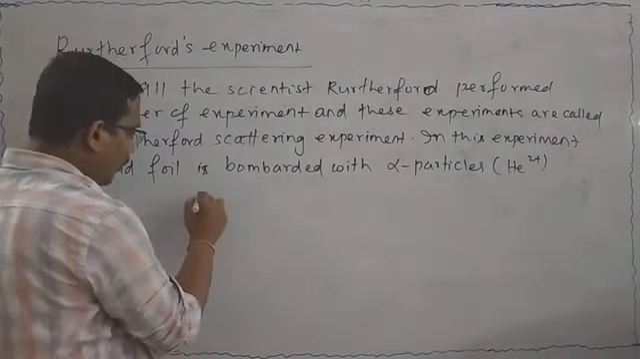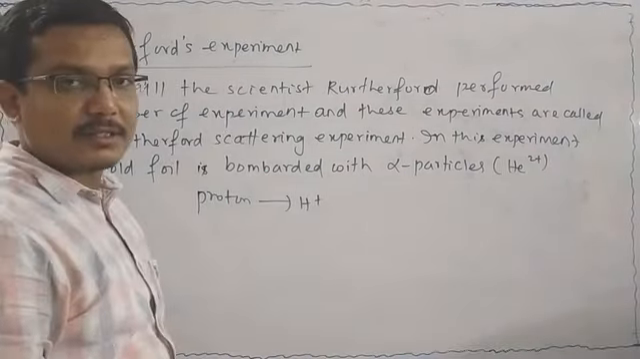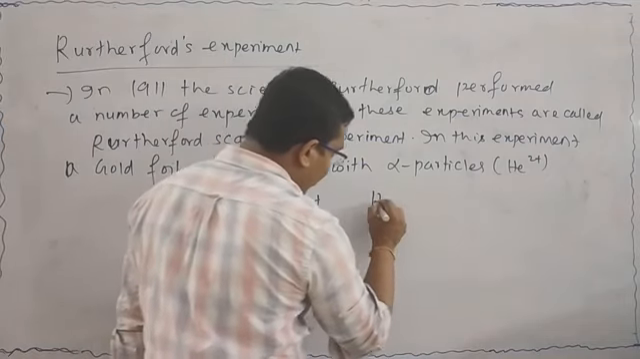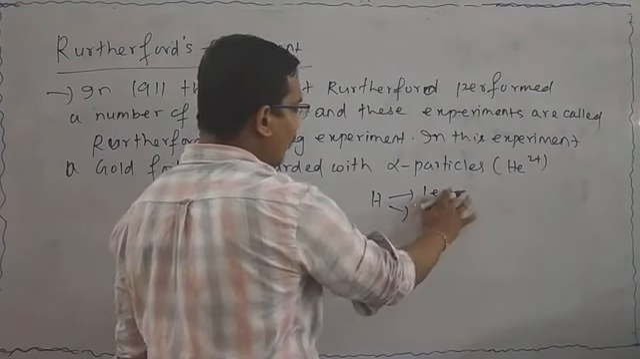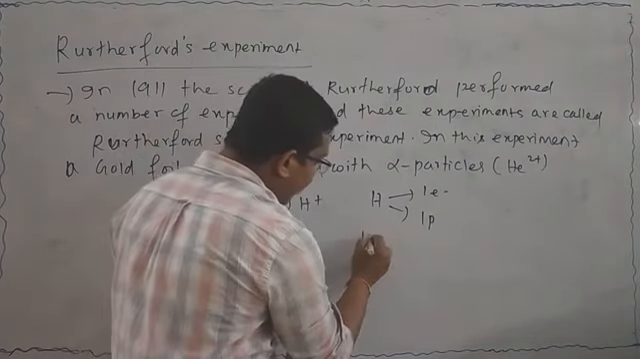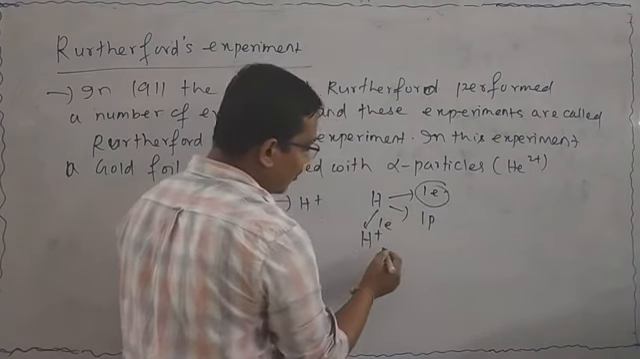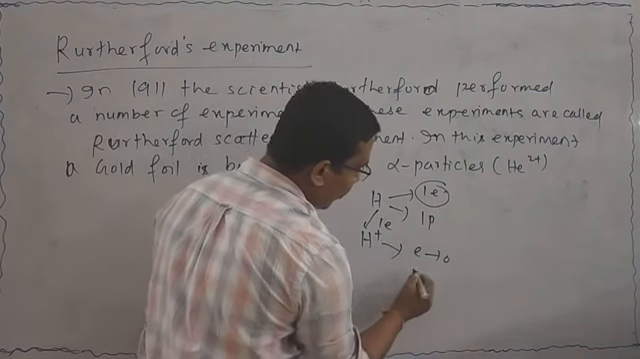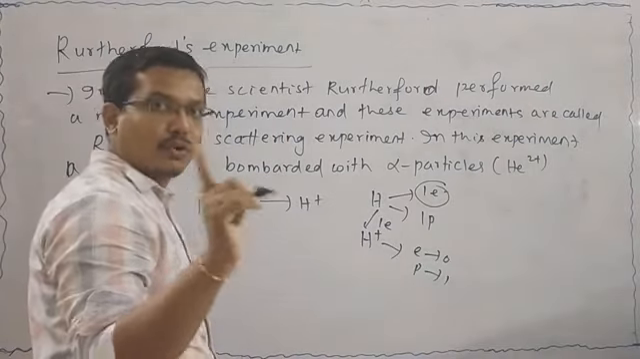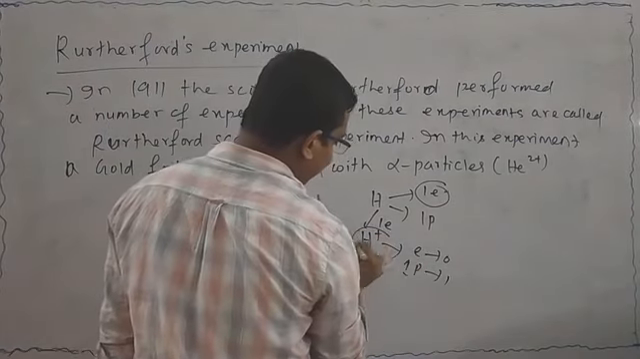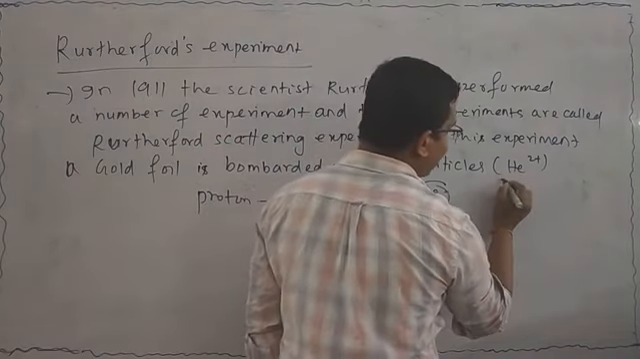Like proton, we know that proton is written as H+. Why is proton written as H+? In hydrogen, one electron and one proton are present. In H+, what will happen? There is a loss of this one electron. As a result, the electron is 0 and the proton is 1. That means only one proton, and that one proton is indicated by H+. Like that, the alpha particle is also indicated by He2+.